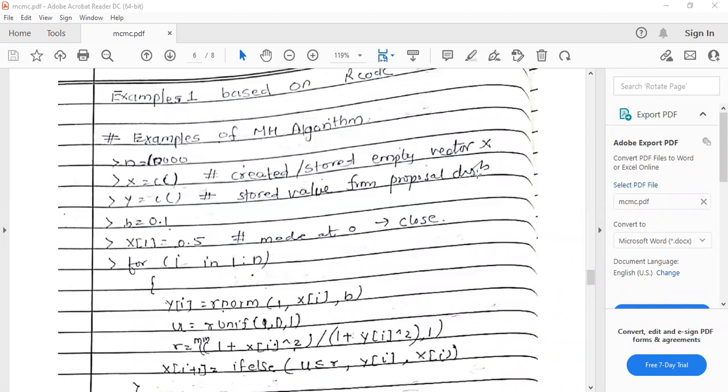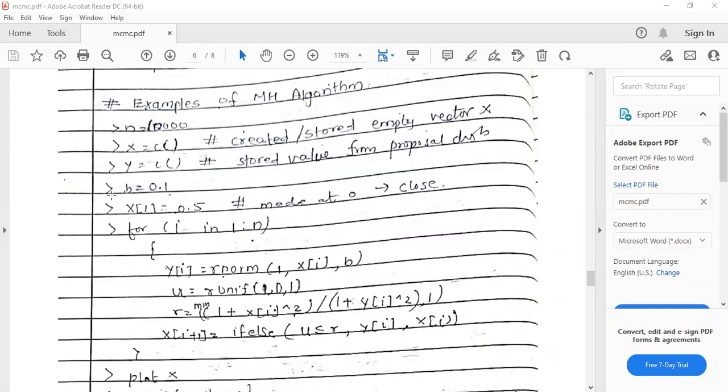Y is your proposal density. Okay, if you just consider b is equal to 0.1 and a seed value, the x first value will be 0.1, which is very close to your mode value. Okay, we will just consider, because it is centered at 0. Okay, the mode is 0, we consider it is 0.5.